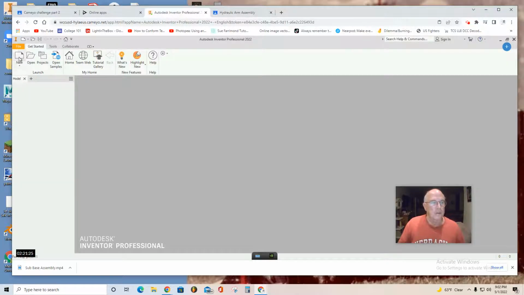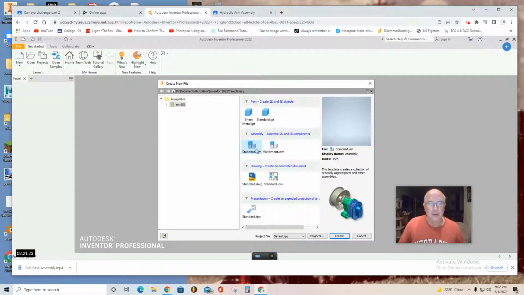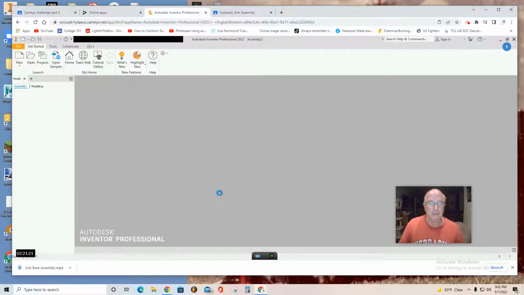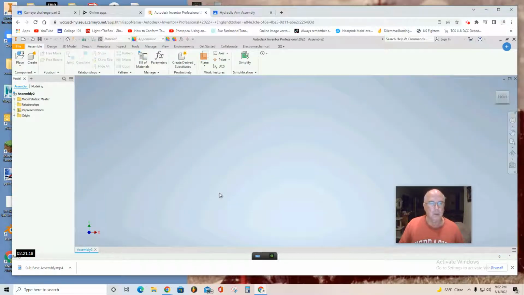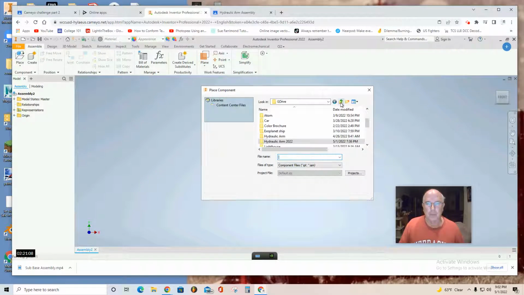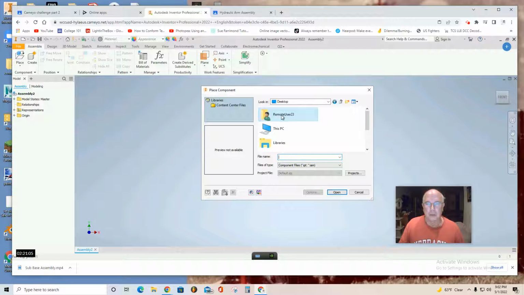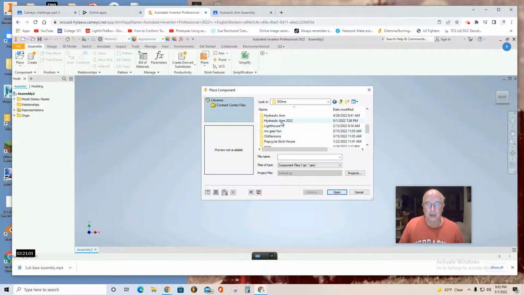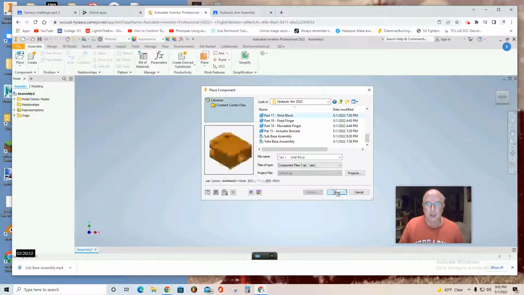So without further ado, click New, Standard IAM, Create. That's an assembly. And you'll see the word Place. So you want to go up there in the upper left, Place. If you see hydraulic arm, then you know you're in the right place. Otherwise, go up to Remote User, double click, G Drive, double click, scroll to hydraulic arm, double click, and then you'll find part 17, wrist block. Click.